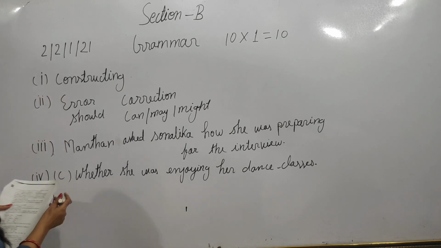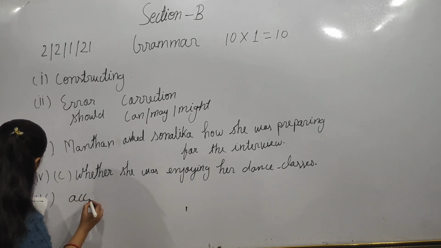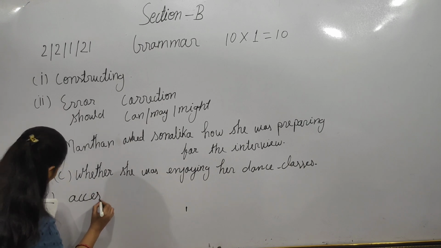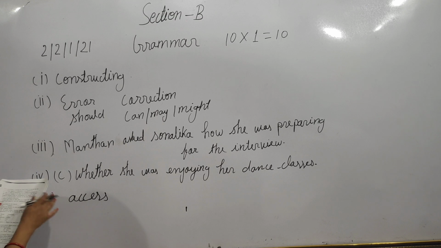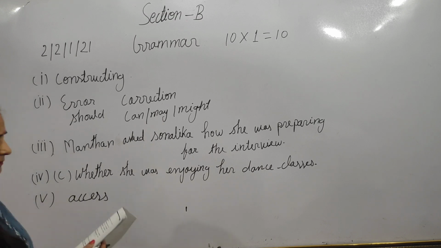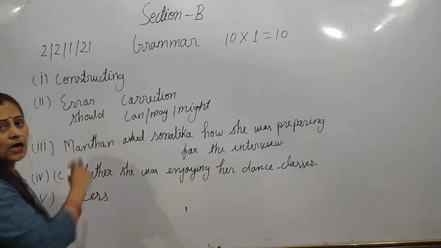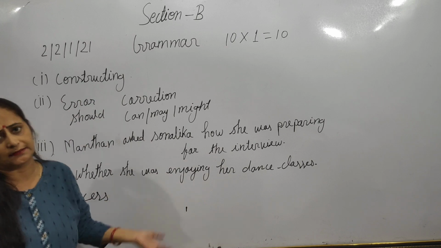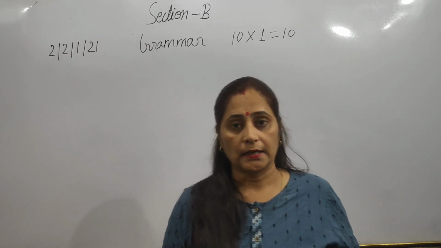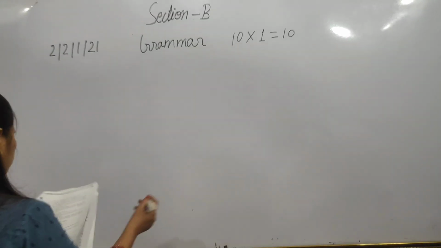To assess would be the fifth one. It is very easy; according to the meaning of the sentence you have to choose it. You can note down the correct option or take a screenshot. Let's move towards the next question.